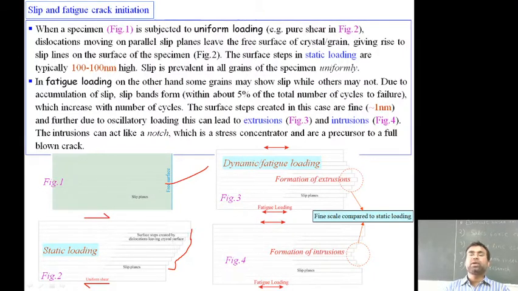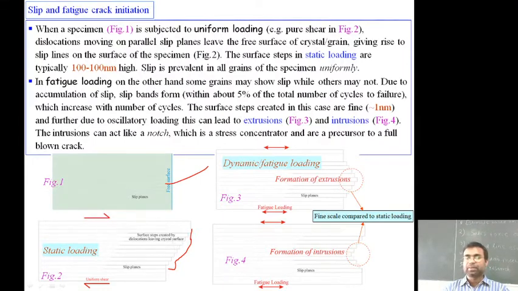So the dislocations moving on parallel slip planes leave the free surface of the crystal grain, giving rise to the slip line on the surface of the specimen. And the surface steps under static loading are typically 100 nanometers high. So the slip is present in all grains of the specimen uniformly. When the fatigue loading, on the other hand, some grains may show slip while others may not. Due to accumulation of the slip, bands form within about 5% of the total number of cycles to failure, and this increases with the number of cycles.